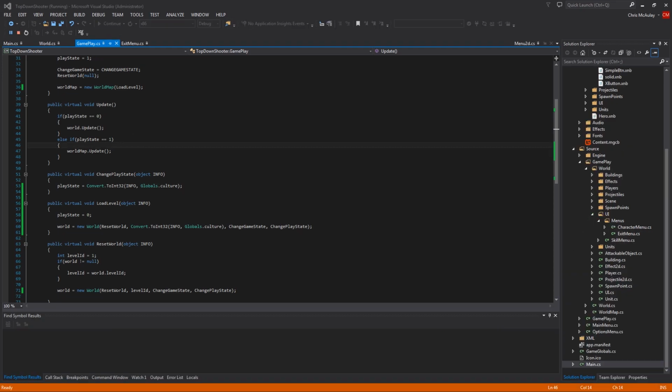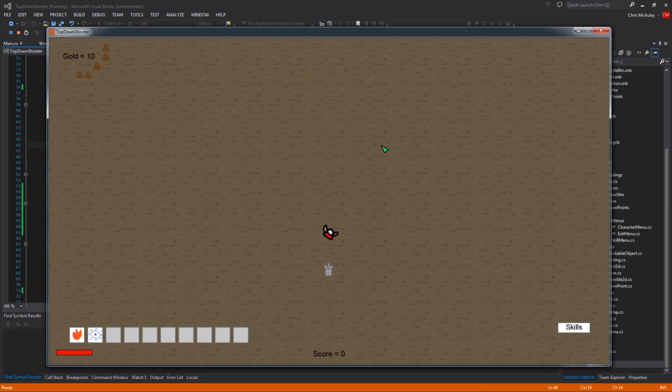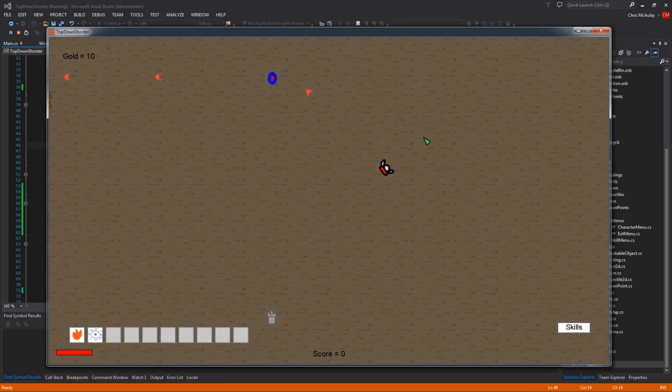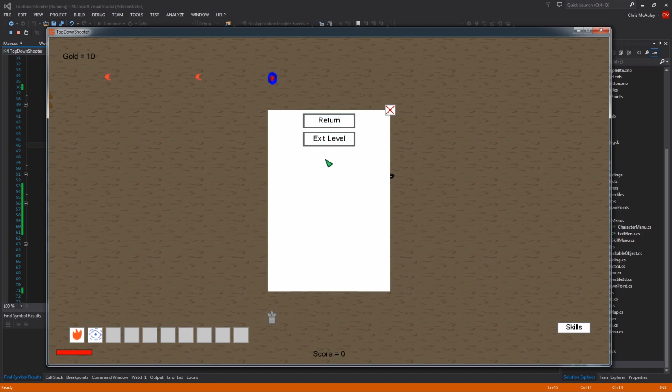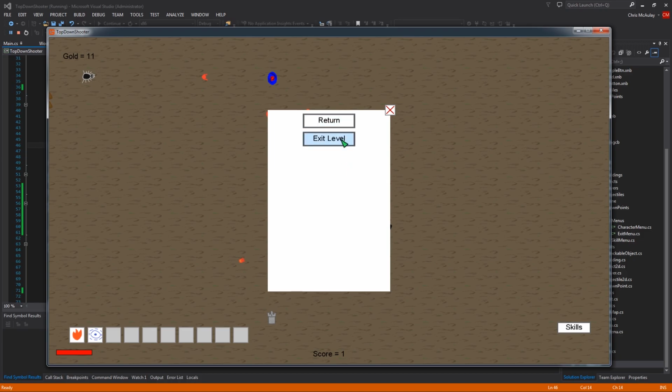There we go. Alright, so we hit play. We're going to do level 1. And if you remember, level 1 over here does not have that thing. Okay, I'm going to hit escape. There's our thing. We are going to say return. Oh, the game's back on. Awesome, that's what we want. We're going to hit exit level.